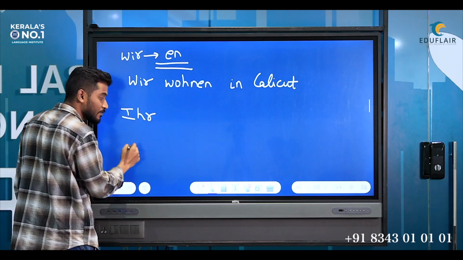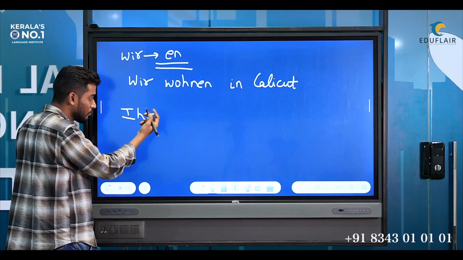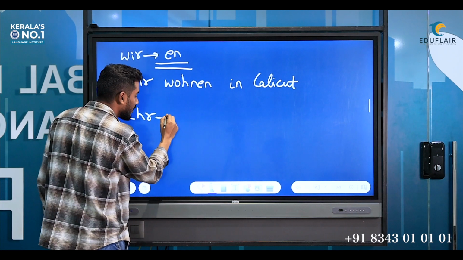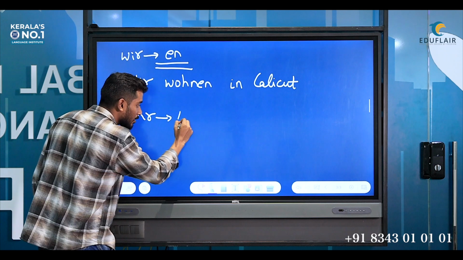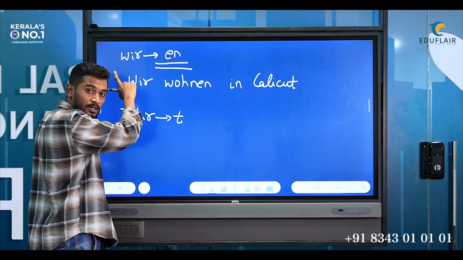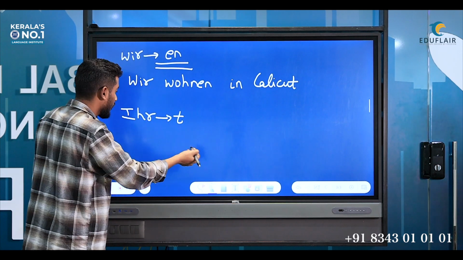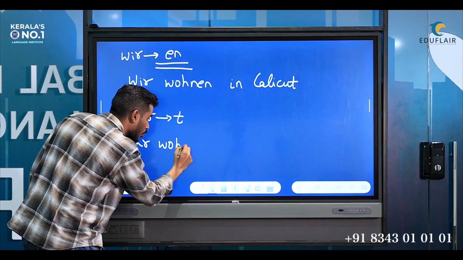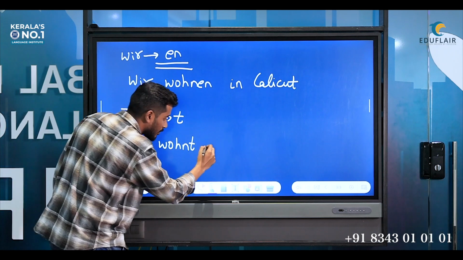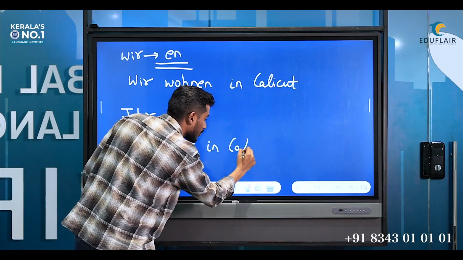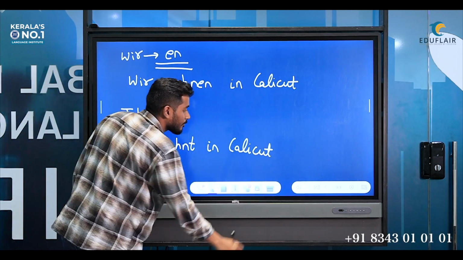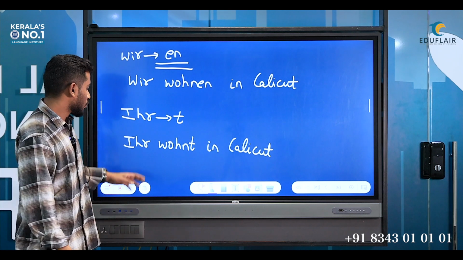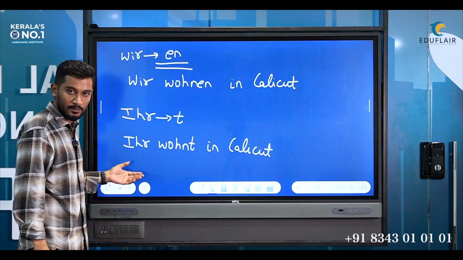Ihr, first of all our subject, this is for informal you. The ending we have with ihr is t, just like er, sie, es. So: Ihr wohnt in Calicut. This is for informal plural.